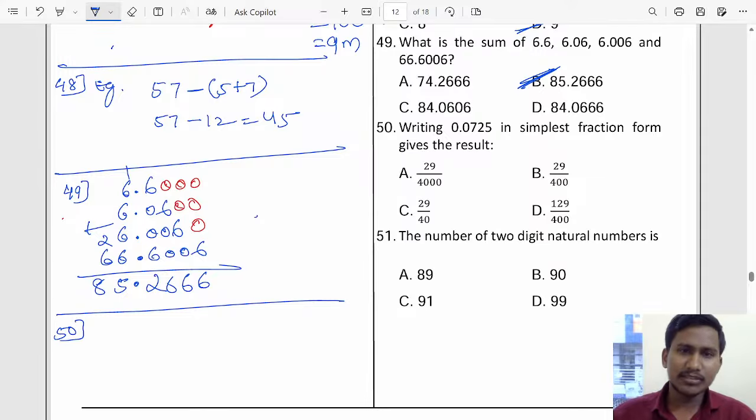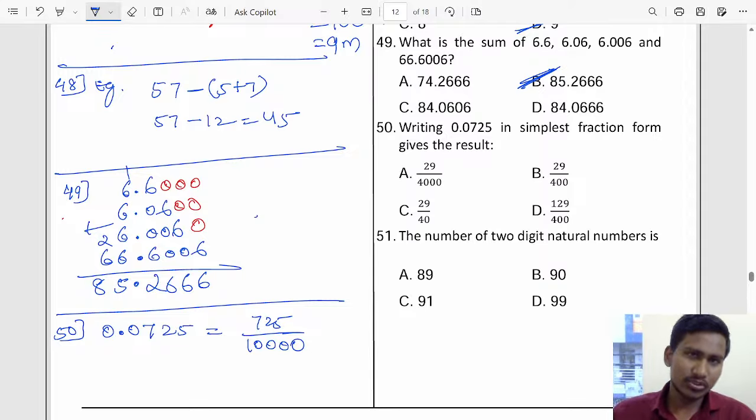Question 50: writing 0.0725 in the simplest form will result in what? We have to convert it into a fraction. 0.0725, how many decimal places are there? 4 decimal places, so divide by 1 followed by 4 zeros. So 725 divided by 10000.